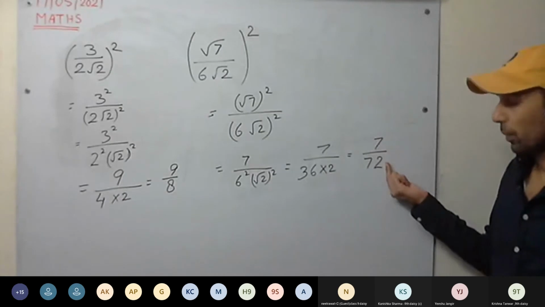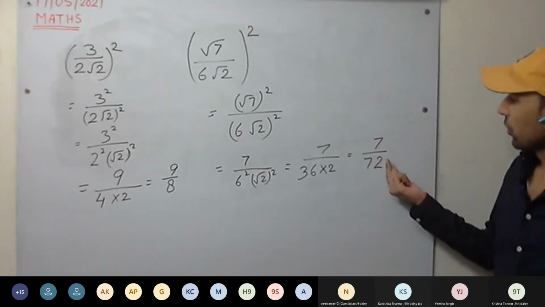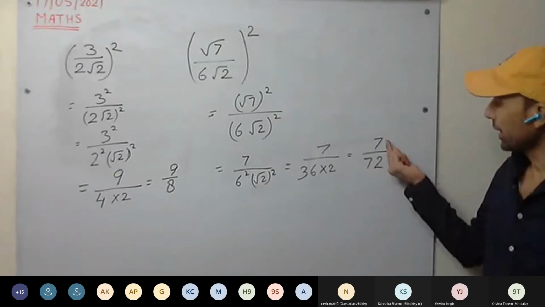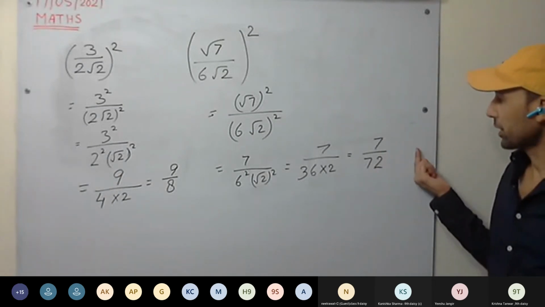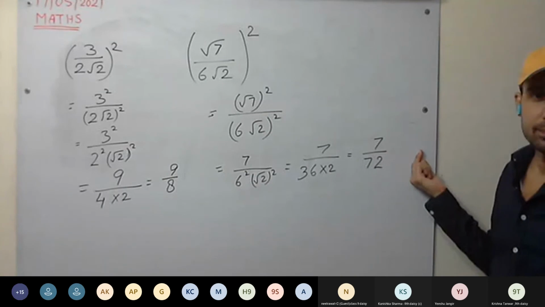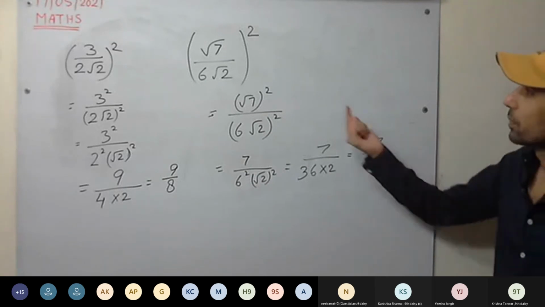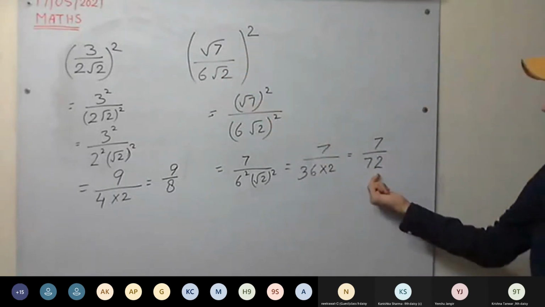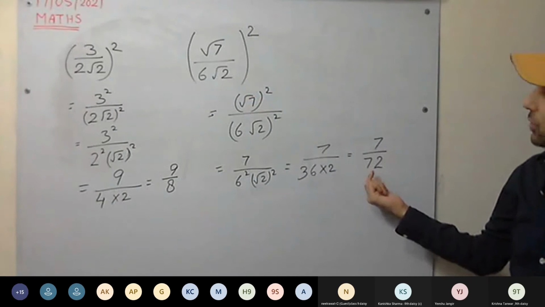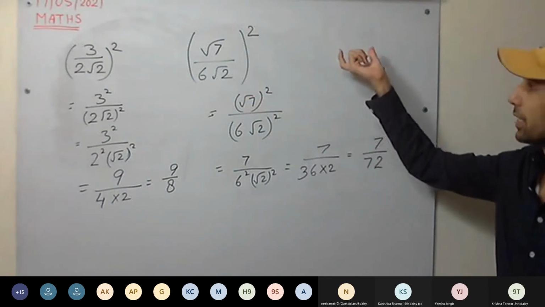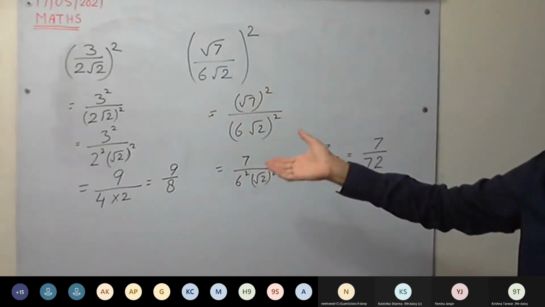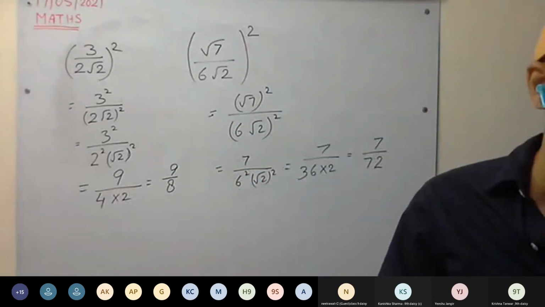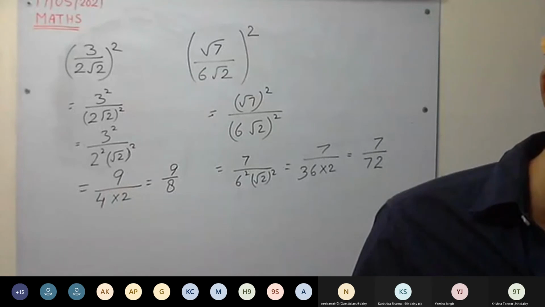You can see we have got it in the form of a by b, where a and b both are integers and b is not equal to 0, and there is no common factor between a and b. So the square of the irrational number, what are we getting here? A rational number. So the square of an irrational number need not be irrational. It can be rational as well. It can be irrational as well, depending on the number. So in the first we have seen that one.